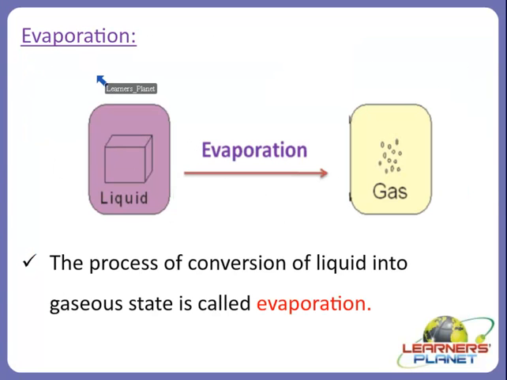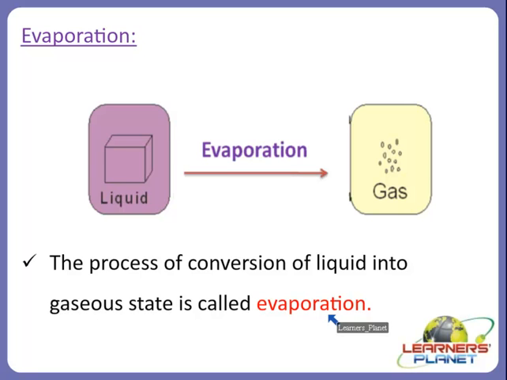So the first process which we are going to study here is evaporation. As you can see in the picture, the liquid state can convert into gaseous state, and this is termed as evaporation. Let us understand more clearly about evaporation. Yes, the process of the conversion of liquid into gaseous state is called evaporation. And the best example again we will take here is water. The process of the conversion of water into steam or water vapor is called evaporation.